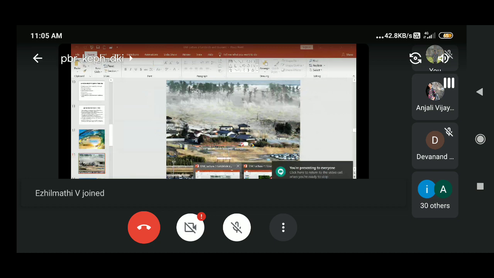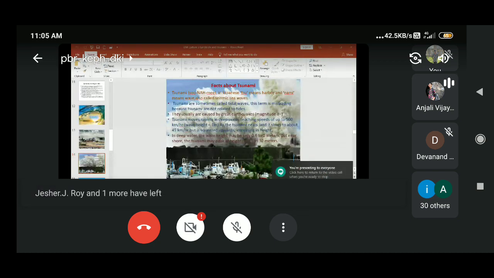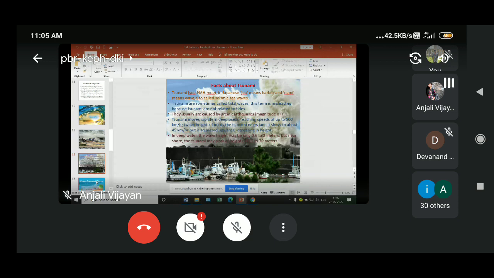Now we will see some basic facts about tsunami. Tsunami is actually a Japanese word. It is pronounced tsunami.